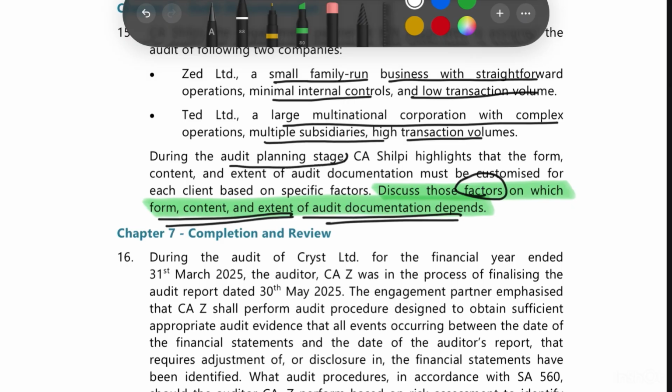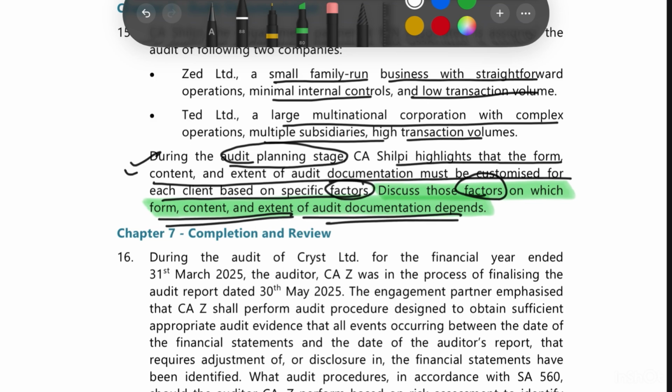During the audit planning stage, CS Shilpi highlights that the form, content, and extent of audit documentation must be customized for each client based on specific factors. Now, from here itself, by reading up until here only, we can judge that we are talking about the factors which are going to affect the form, content, and extent of audit documentation.